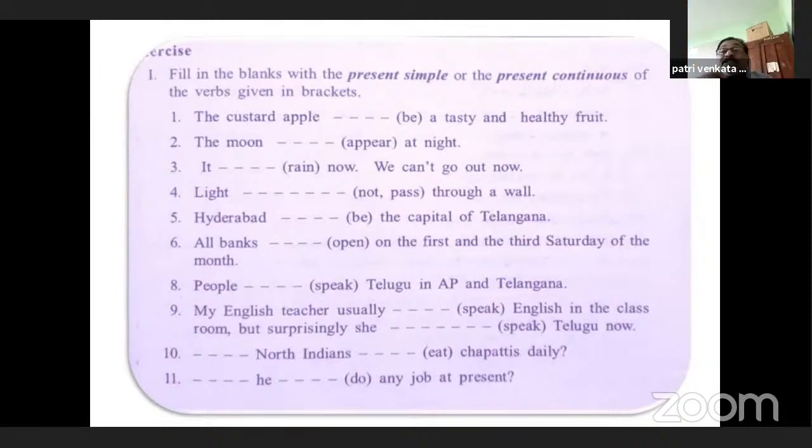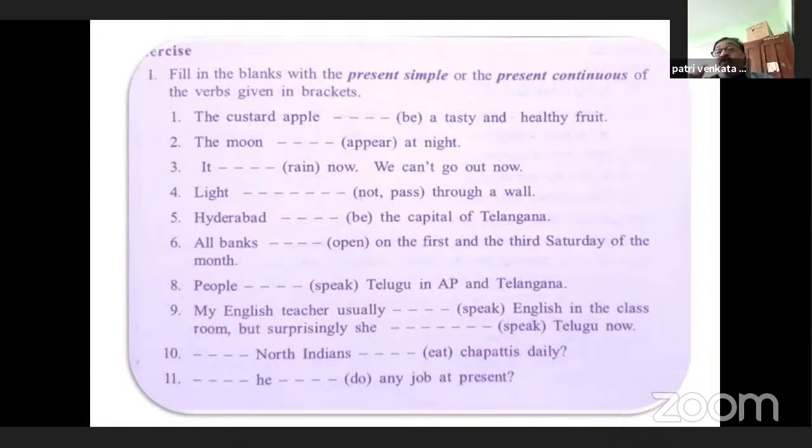The custard apple, a tasty and a healthy fruit. Here, the right B form should be used. What are B forms? I told you already. B forms are is, am, are, was, were. These are B forms. So the correct one, being is also there. Yes, they are B forms. The custard apple dash a tasty and a healthy fruit. The custard apple is a tasty and a healthy fruit.